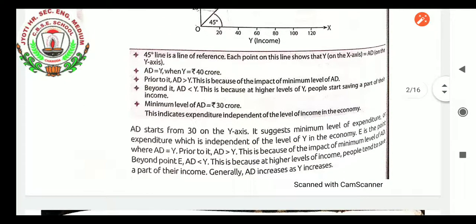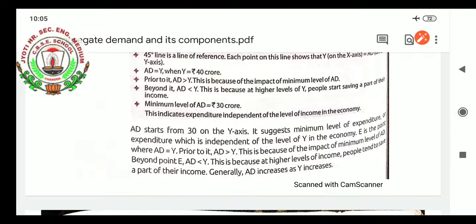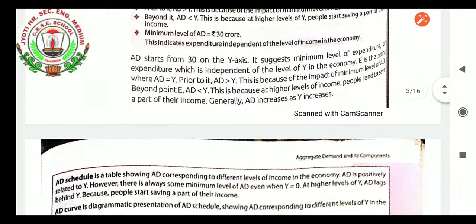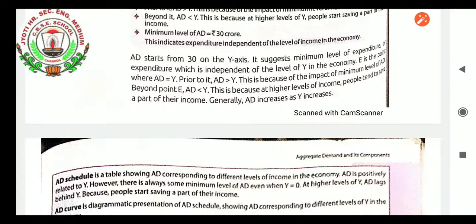Now the next point: this indicates expenditure independent of the level of income in the economy. Aggregate demand starts from 30 on the y-axis. It suggests a minimum level of expenditure, or expenditure which is independent of the level of y in the economy. E is the point where aggregate demand equals y. Prior to it, aggregate demand is greater than y because of the minimum level of aggregate demand. Beyond point E, aggregate demand is less than y, because at high levels of income, people tend to save a part of their income, and generally aggregate demand increases as y increases.